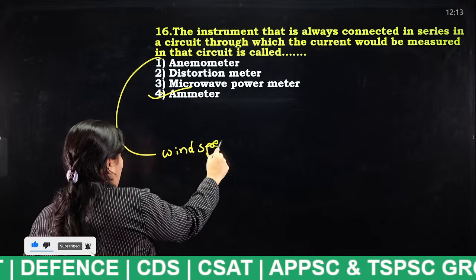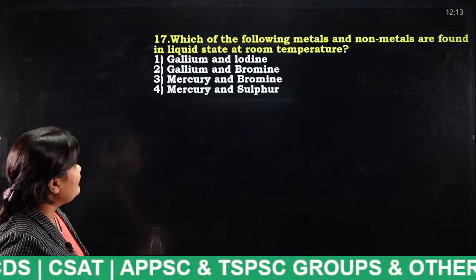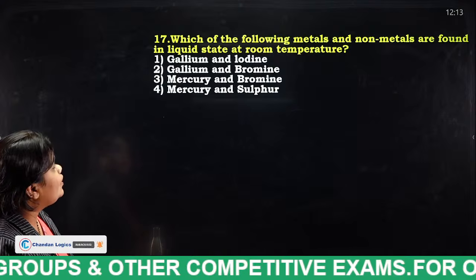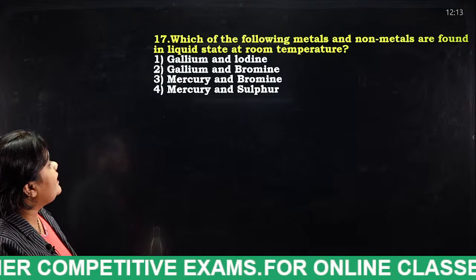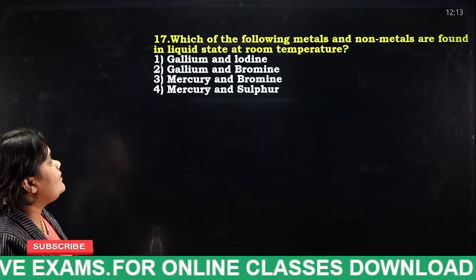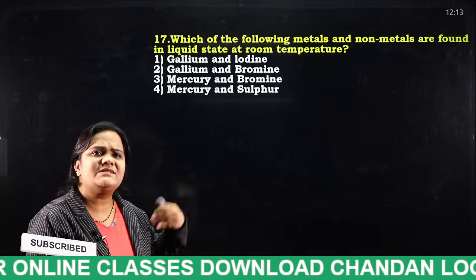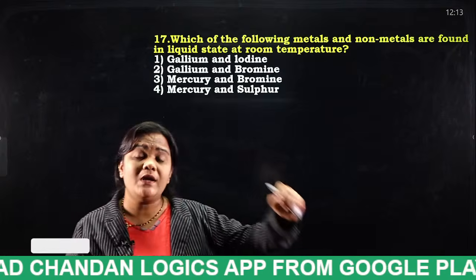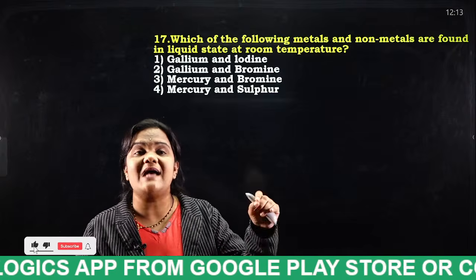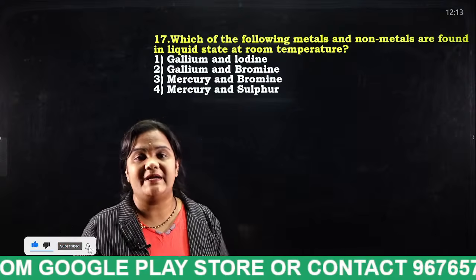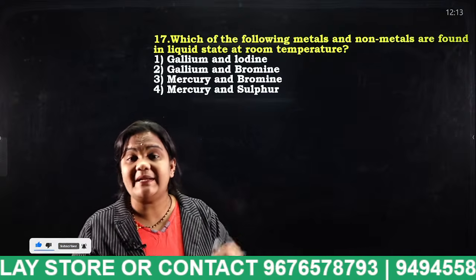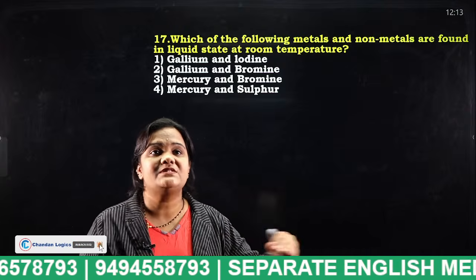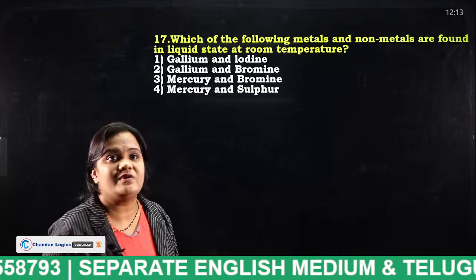Okay. Next. Which of the following metals and non-metals are found in liquid state at room temperature? Gallium and iodine, gallium and bromine, mercury and bromine, mercury and sulfur. So I have discussed this question many times: which is the only non-metal that exists as a liquid at room temperature, and which is the only metal that exists as a liquid at room temperature. I have discussed many times. So what is the answer for this question students?